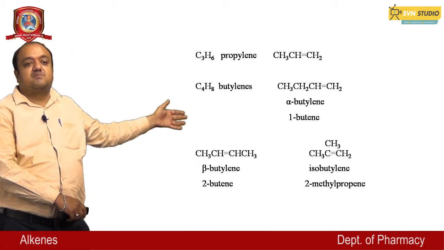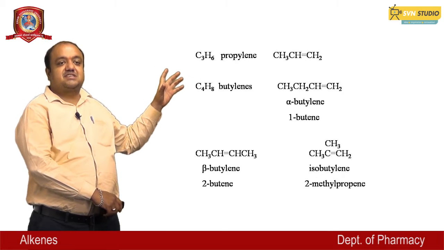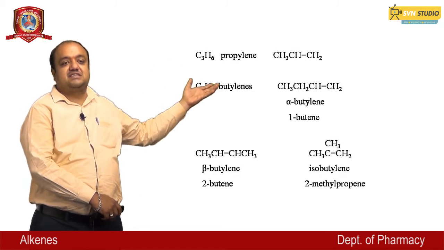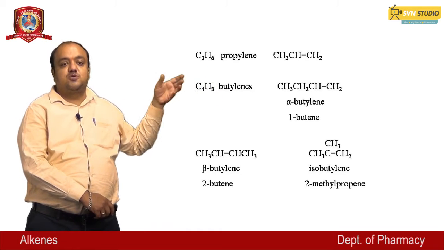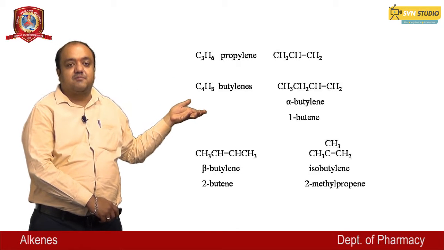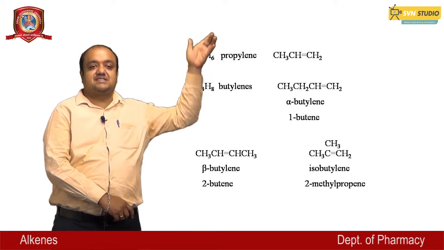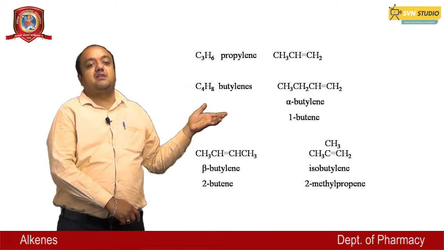Then the next member of this series is 2-butene, and the structure of 2-butene is CH3CH=CHCH3. In isobutylene, the substitution occurs on the second carbon atom, like (CH3)2C=CH2. It is also known as 2-methylpropene.